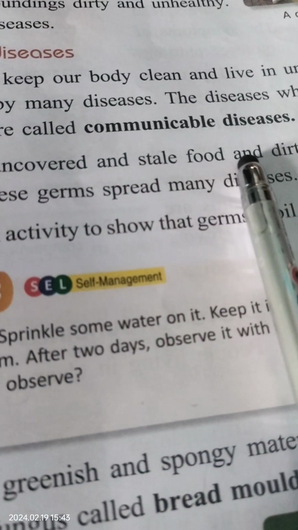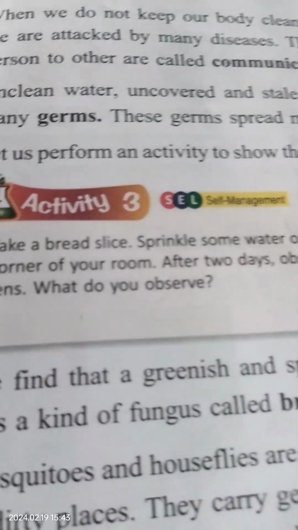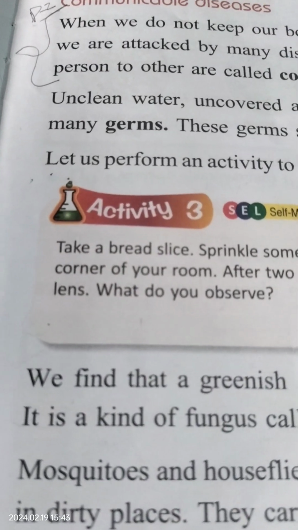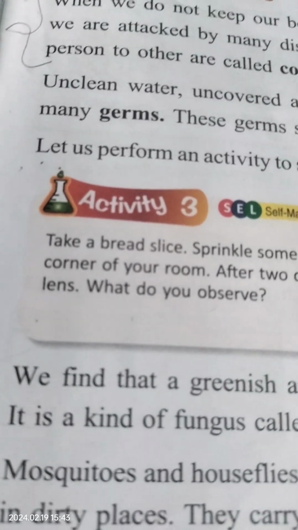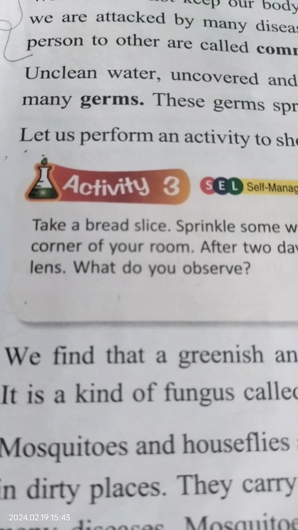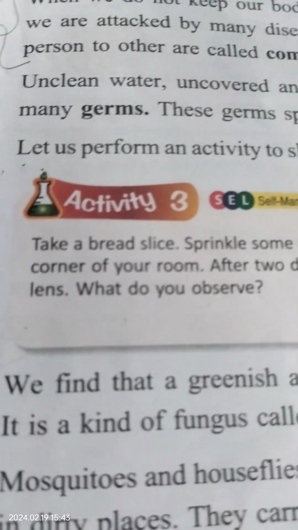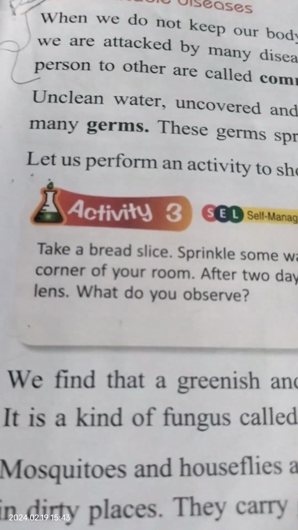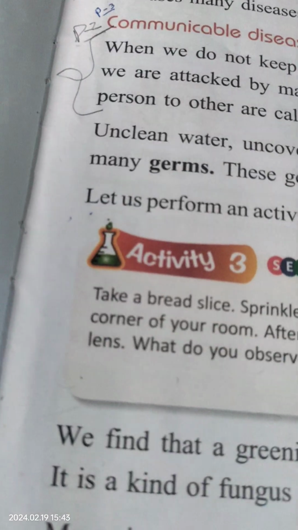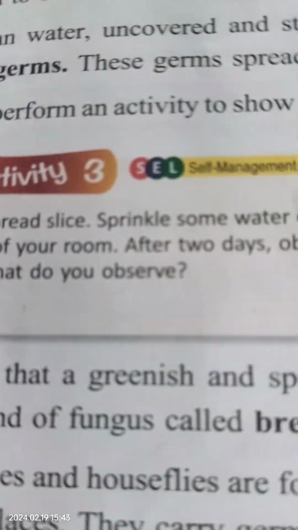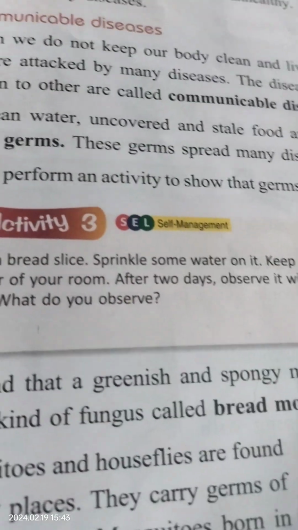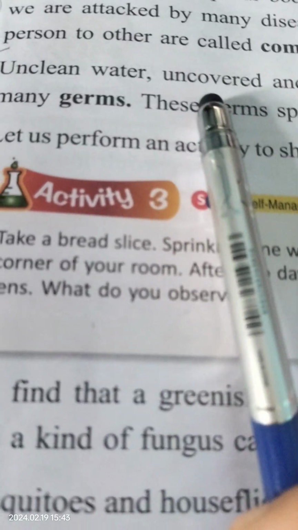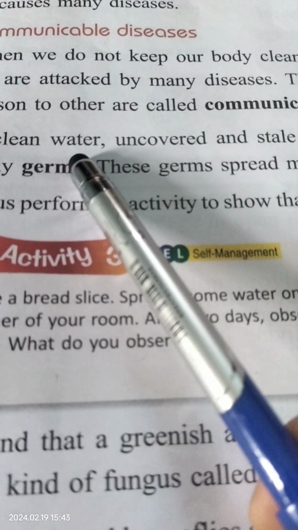Unclean water, uncovered and stale food, and dirty places are homes to many germs. These germs spread many diseases. Unclean water means, for example, water that you take out from the river. It is fresh water, but maybe someone has bathed over there in the Ganga Ji, Yamuna, or whatever. You take out the water from there, and it may have many germs. So you should not keep your water unclean.